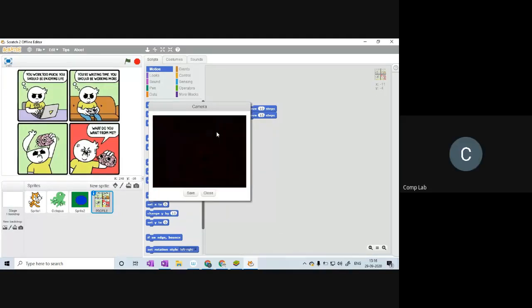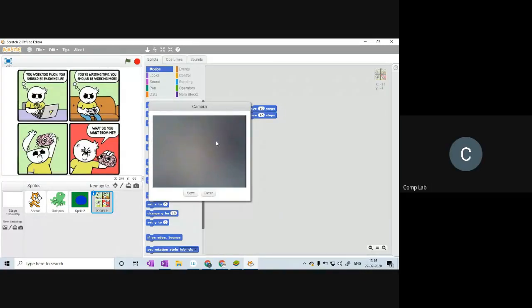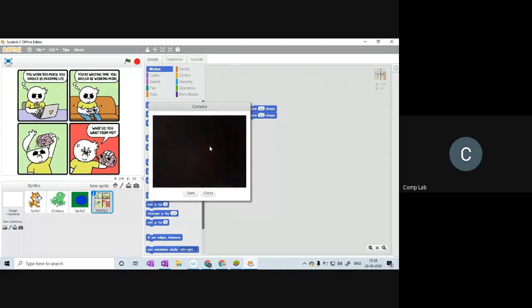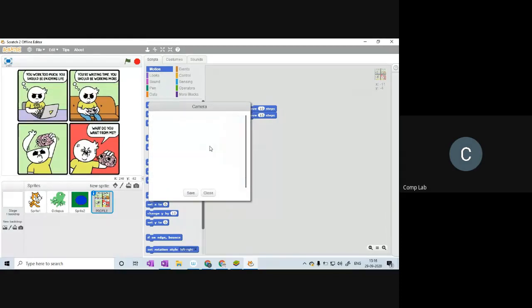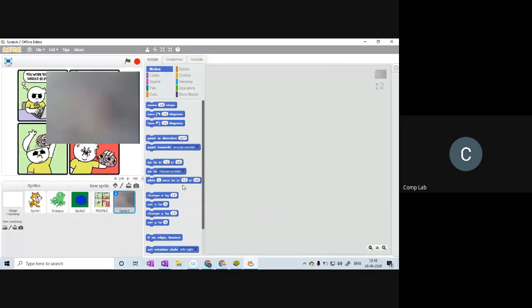Maybe if I shine some light, maybe you'll see some. Just 1 second. Okay, I think it's slightly visible now. If I shine a light, you can see my webcam is picking up some information here. So I can use this picture right here as a sprite.